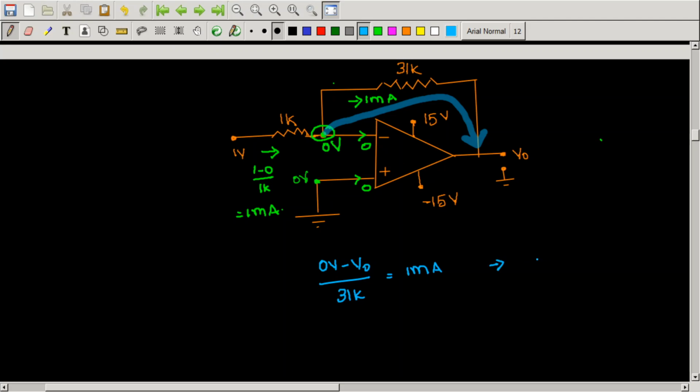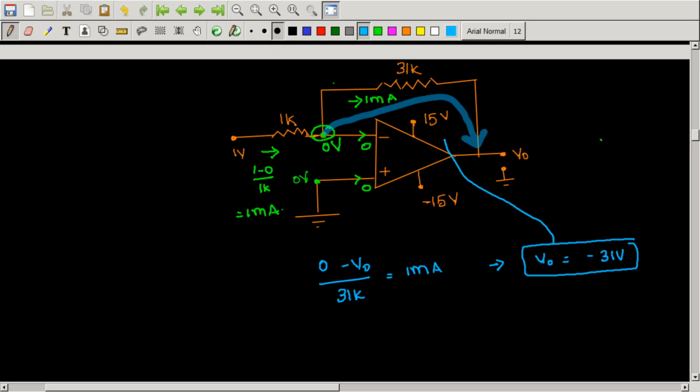That implies your V naught is simply minus 31 volts, right? If you are having some confusion, just remove the volt unit, it is quite cumbersome. 0 minus V naught by 31k is 1 milliampere, so you got your V naught as minus 31 volts.